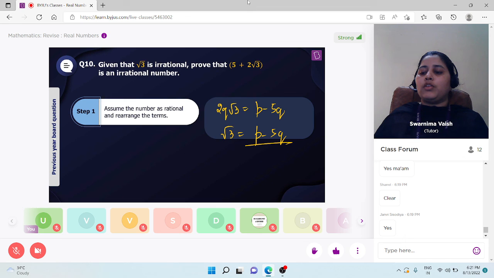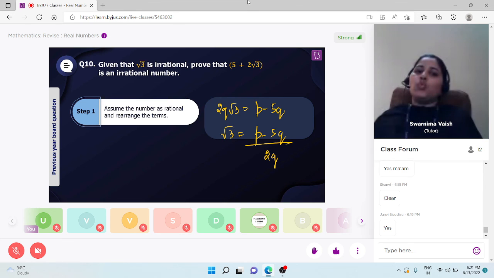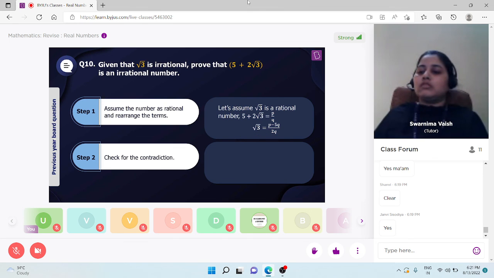Students, p and q are both integers, meaning p minus 5q is also an integer, and q is an integer so 2q is also an integer. It means we can write √3 in the form of integer by integer. What does it mean? If we can write √3 as integer by integer, it means √3 is a rational number. We can write a rational number as integer by integer, as p by q form. It means we can say that √3 is a rational number. But what is given to us? √3 is irrational. It means we got a contradiction here.